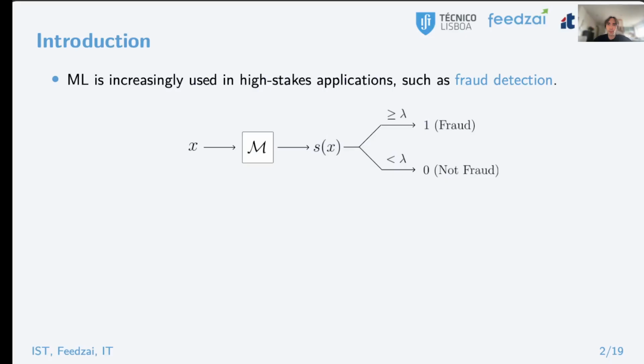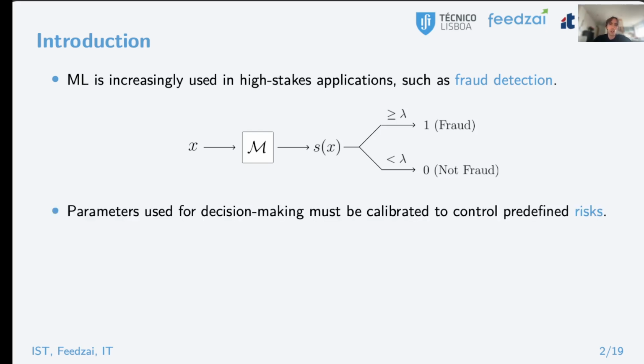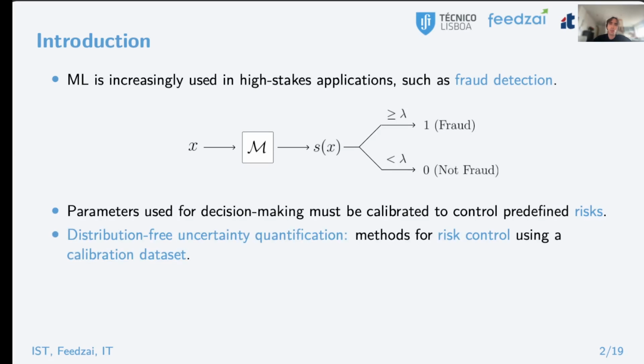Today I'm going to present our paper on high probability risk control under covariate shifts. Machine learning models have been increasingly used in high-stakes applications, for example in fraud detection. In these systems, models assign scores to transactions and flag them as fraudulent if these scores surpass a given threshold lambda. Calibrating this threshold, as well as other decision-making parameters, is crucial to control predefined notions of risk, for example, the false positive rate. Distribution-free uncertainty quantification is an active area of research which provides the means to do so, normally using a separate calibration set.